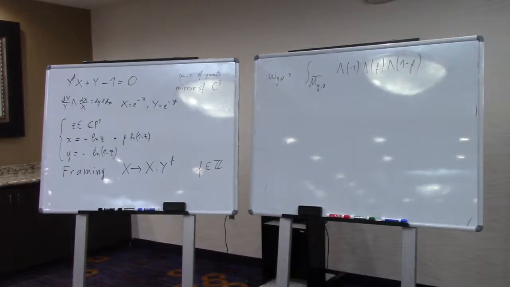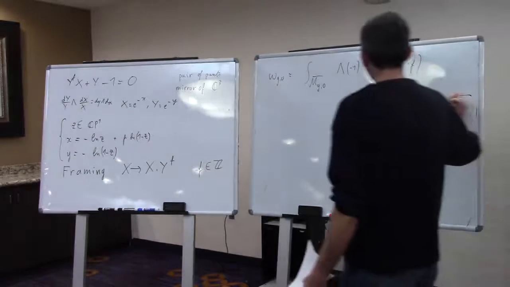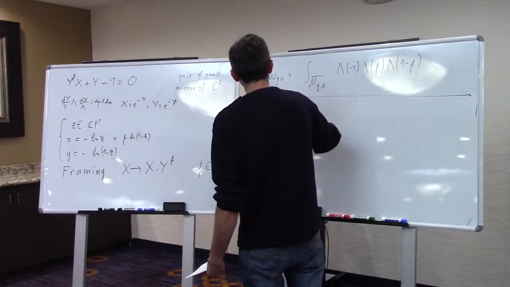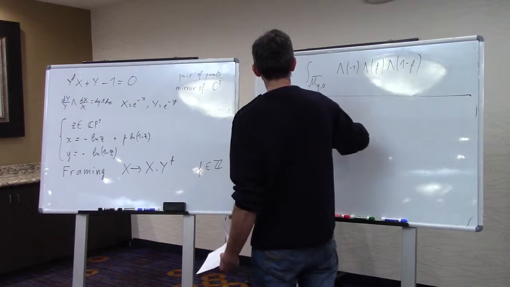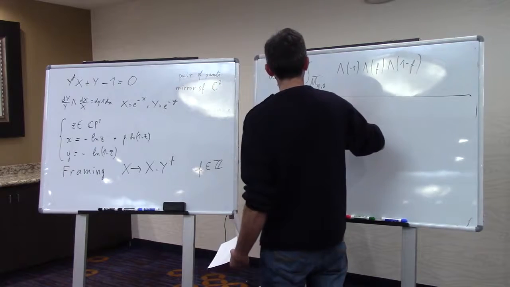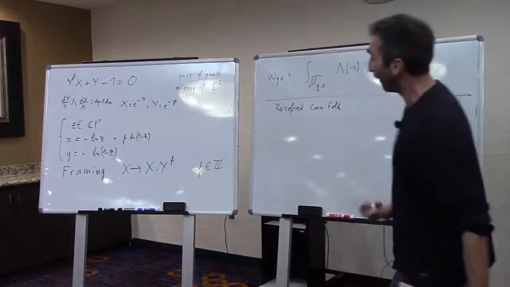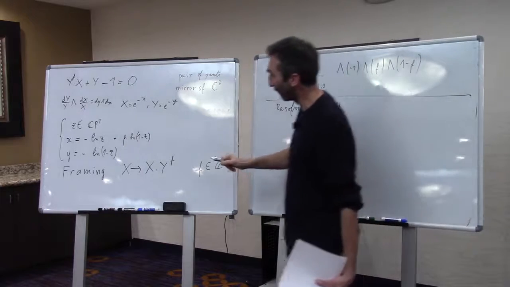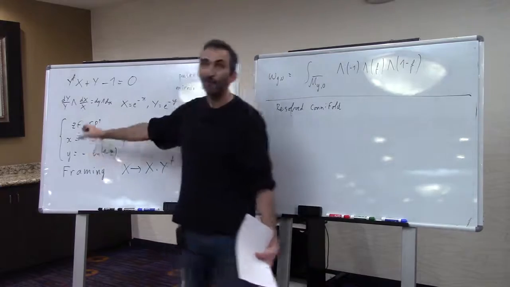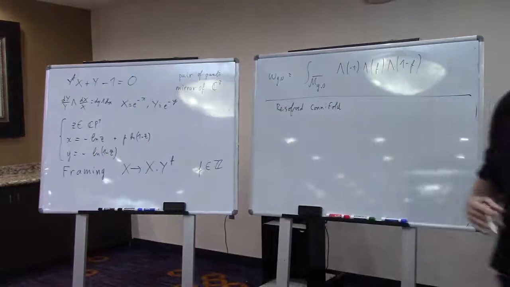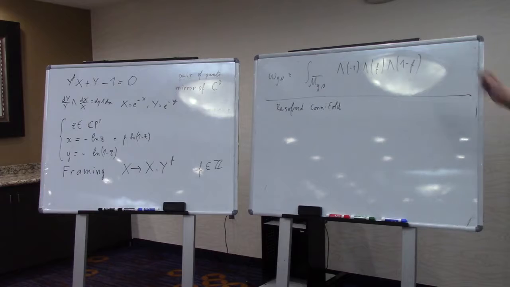So let me take a few other examples. There is the resolved conifold. What does that mean? Was this not the definition of the omega G0? No, it's the result. I didn't write the topological recursion, but I say that if you take that as initial data of a recursion, the output of the recursion will be that number. It's a theorem. It's not the definition. It's the result of a computation.